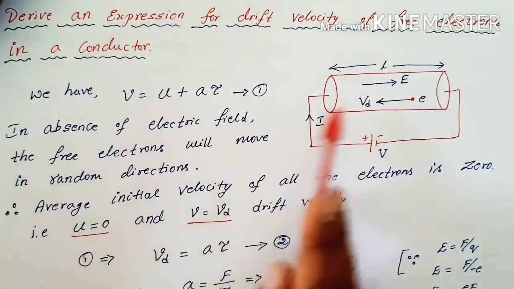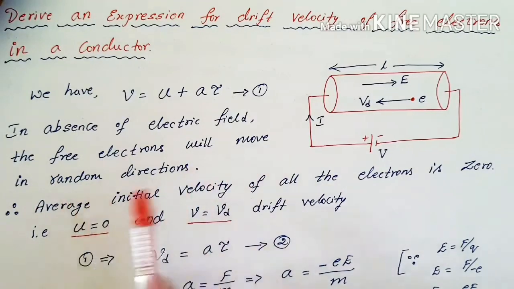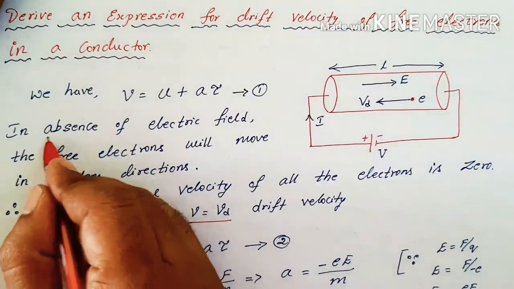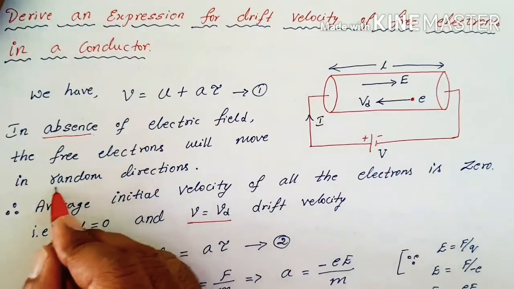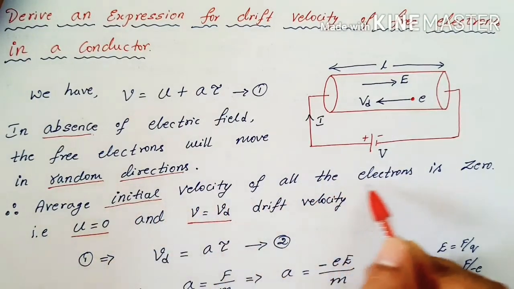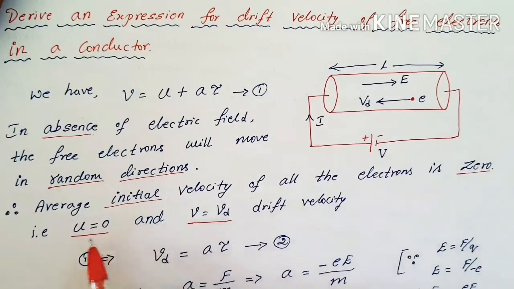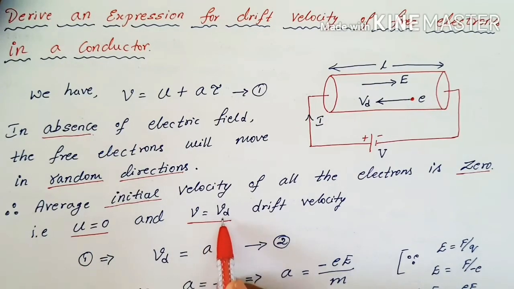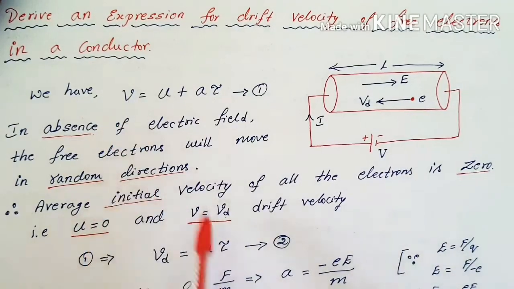Now in absence of electric field, the free electrons will move in a random motion. This is at the beginning. In the absence of electric field, the free electrons move in a random direction. Therefore average initial velocity of the free electrons is 0. Hence I can take the initial velocity as 0, and the final velocity is the drift velocity after connecting the potential difference. So that is v is equal to Vd. Just I am replacing here v by the Vd and u I am taking as a 0. So this equation 1 I can write as Vd is equal to a tau.